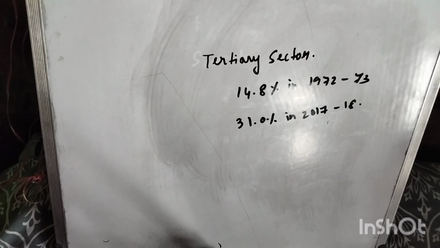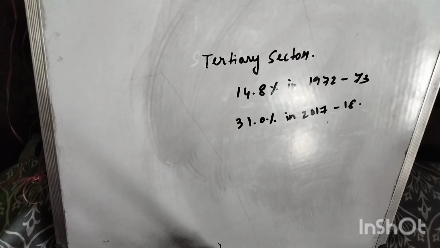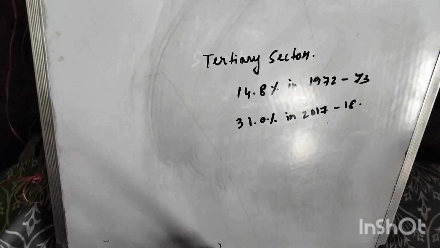And what else can we see? We can also conclude that in the primary sector the percentage of employment has reduced from the previous years. That means the more people are engaged in the tertiary or the secondary sector, the more the country can develop. If more people are engaged in the primary sector, the country will develop less.